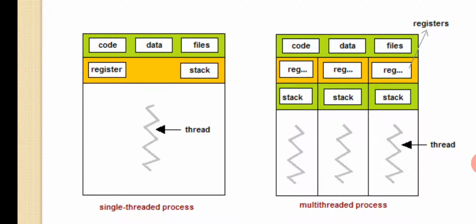So that means each and every thread can access the same code, same data, same files. It can access and it can store its own data with its own register and stack. It need not share the register and stack, because each and every thread will be given its own copy of register and stack. That is the meaning. Okay, so that is the difference between a single-thread process and a multi-thread process.